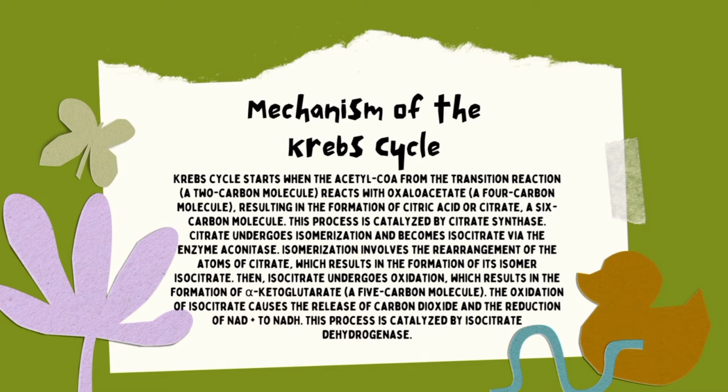Then, isocitrate undergoes oxidation, which results in the formation of alpha-ketoglutarate, a 5-carbon molecule. The oxidation of isocitrate causes the release of carbon dioxide and the reduction of NAD plus to NADH. This process is catalyzed by isocitrate dehydrogenase.